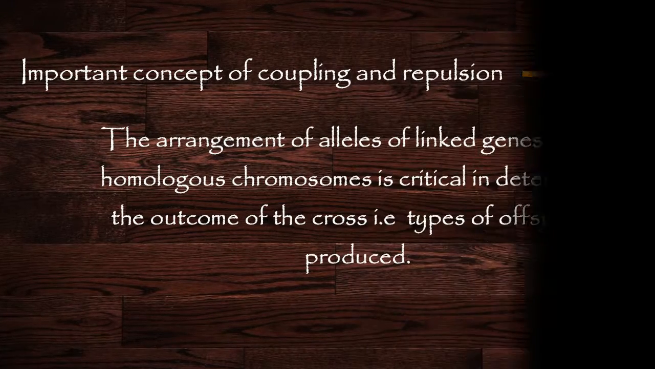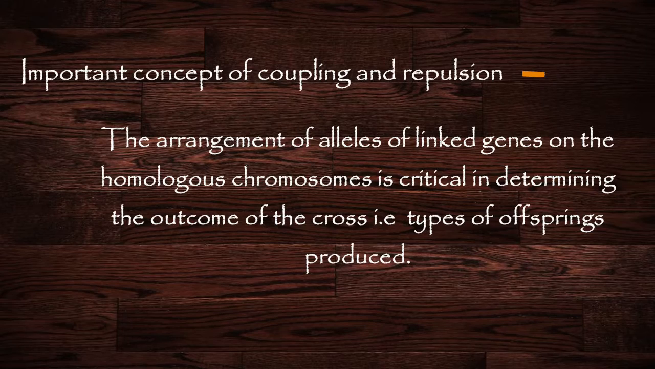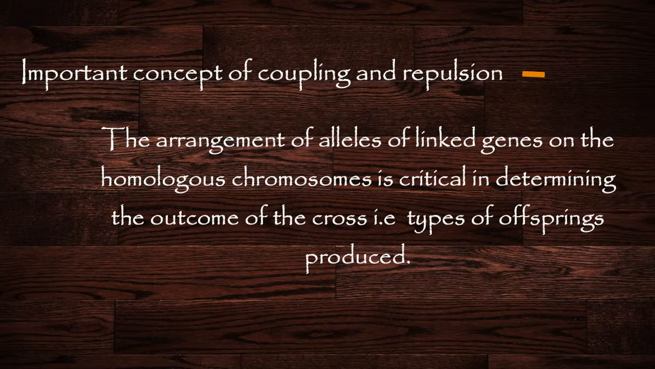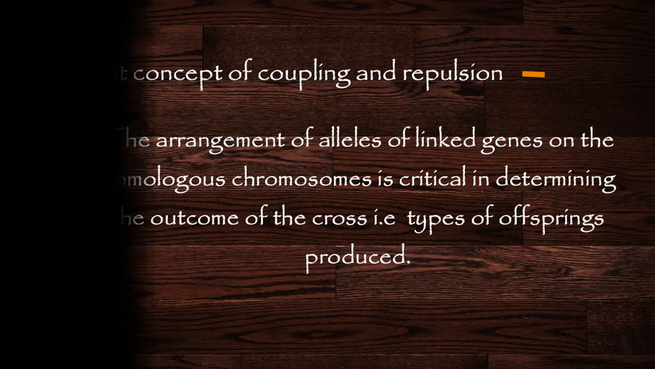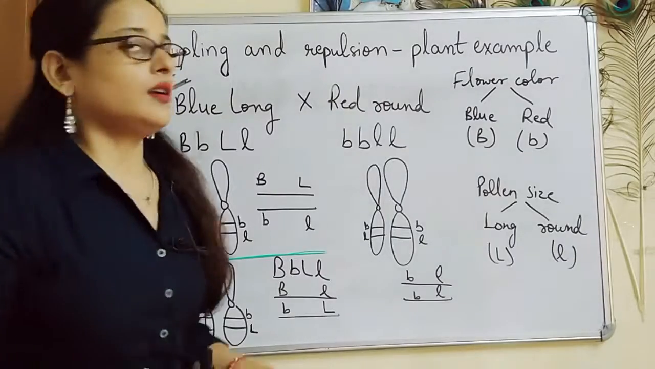The important concept of coupling and repulsion phenomena is that the phenotype of the offsprings produced from the hybridization of the parents with linked genes depends upon the arrangement of alleles of these linked genes. That is, over here we have selected the gene for flower color and pollen size. The arrangement of alleles for these genes affects the phenotype of the offsprings produced. We will see how in our video.